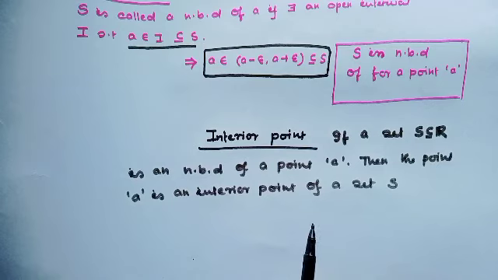Okay, let's see the definition in light of what I discussed in the neighborhood example.